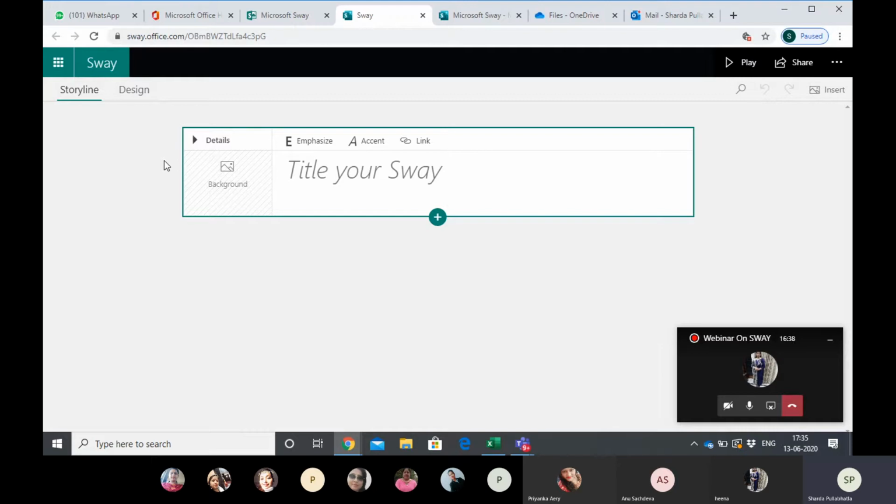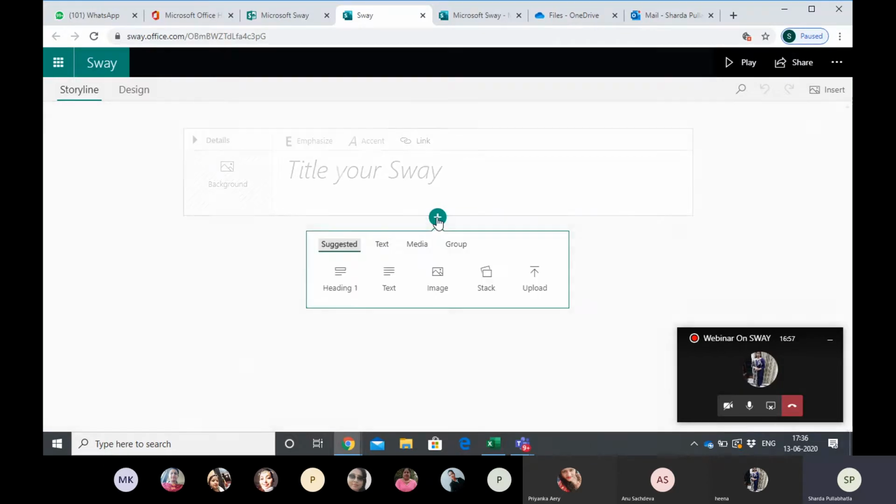The moment I click on the plus button for starting any activity or a presentation, this is the home page, how it appears. The first two words, storyline and design, are self-explanatory. That means we are starting our storyline here. This plus indicates that the moment we click on it, it will ask you what you want to insert.